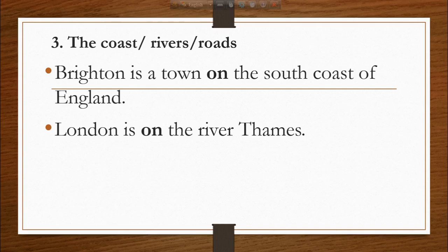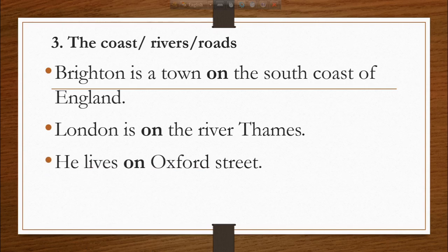But we don't say London is next to the River Thames. We say London is on the River Thames because the Thames is a river and London is situated next to the Thames.